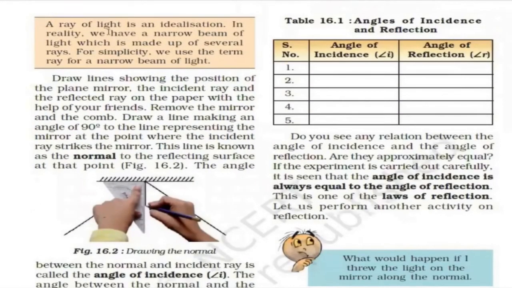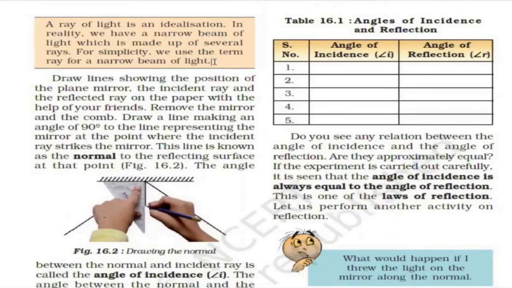Now see what it is in the colored. A ray of light is an idealization. In reality, we have a narrow beam of light which is made up of several rays. For simplicity, we use the term ray for a narrow beam of light.